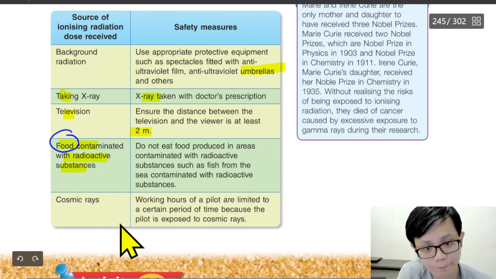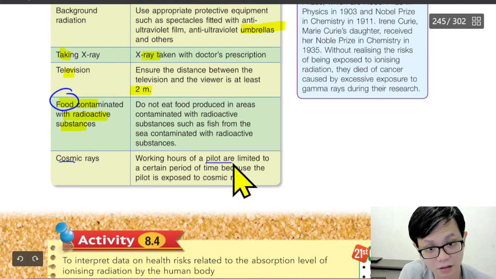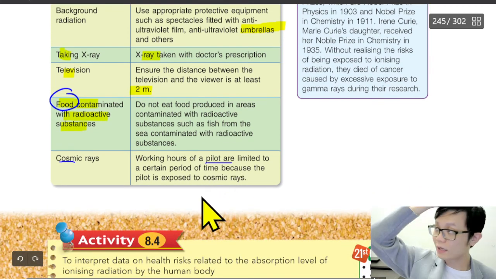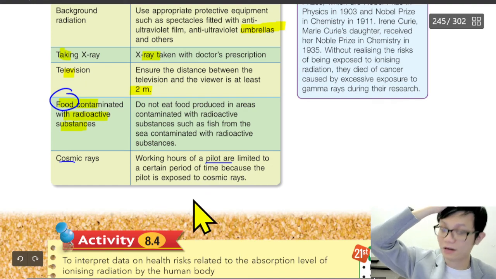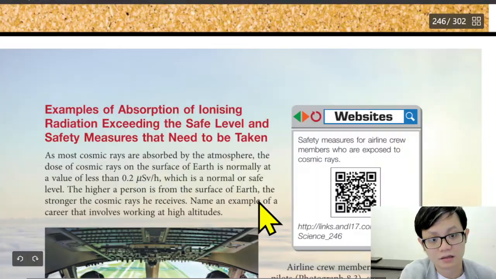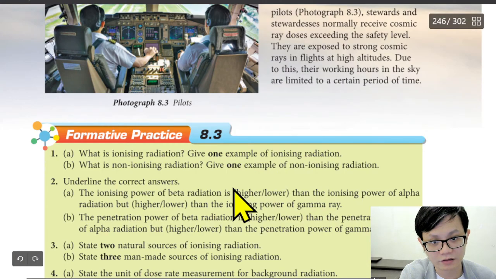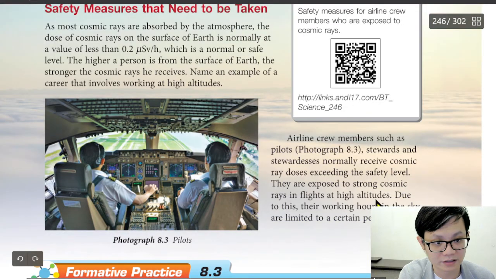Cosmic ray is not healthy. That's why they say pilots cannot work too long. I think a pilot one day can only fly, if I'm not mistaken, 5 hours only. Five hours from the flight, because this one is also down here. Does it say the time here or not? Here it didn't say the time. I forget how many hours.